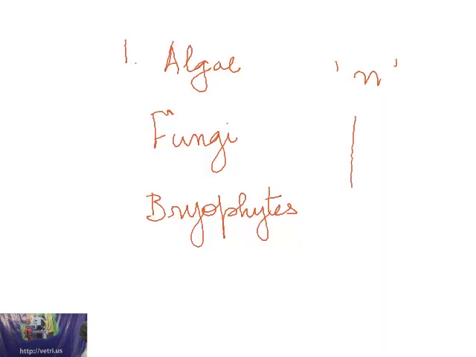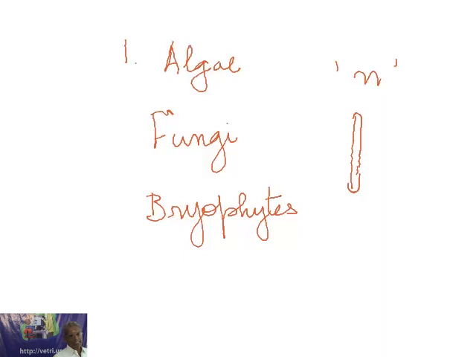So each and every character cannot be represented by a pair of factors, and it can have only one allele or one factor. So in haploid organisms like algae, fungi, bryophytes, in the gametes, wherever there is a monoploid for a particular character, it could be represented by only one factor and not two factors.